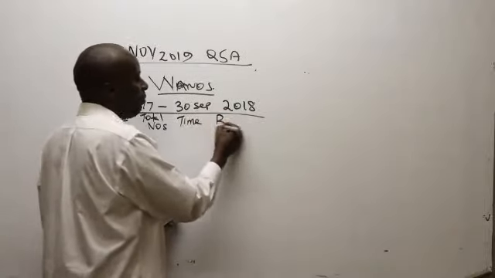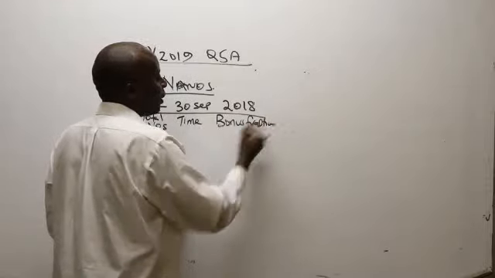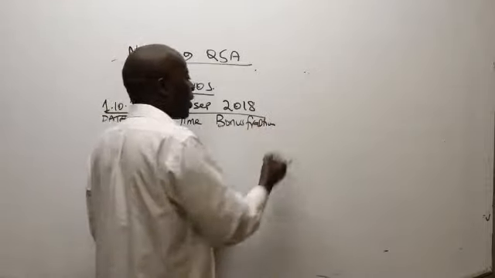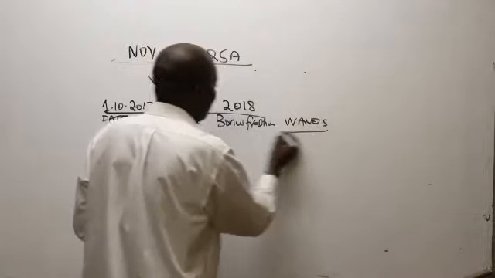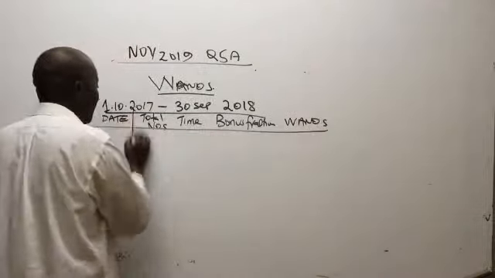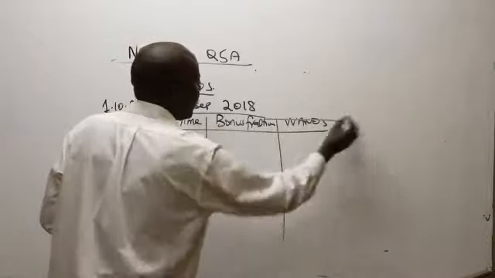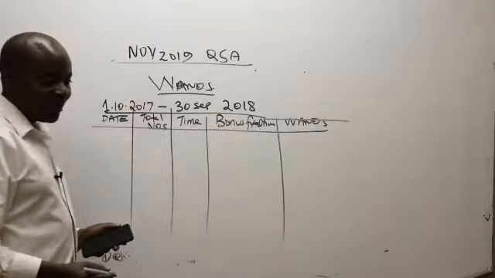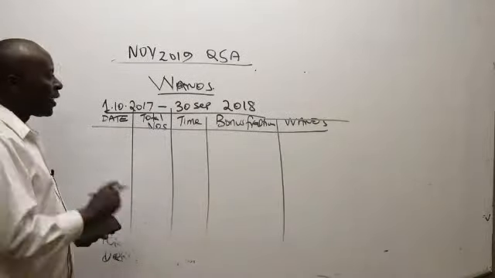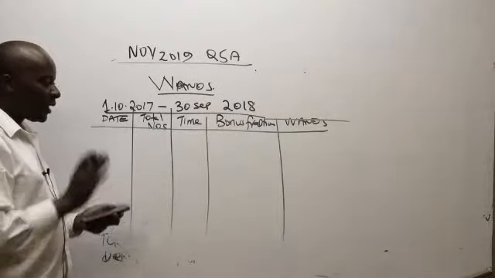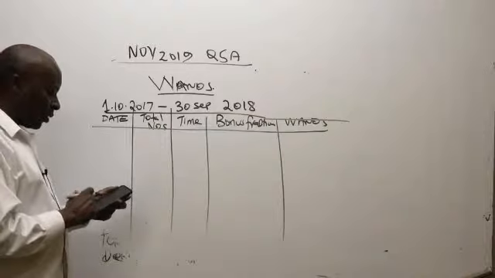We have our bonus fraction, and then lastly, we have our one-nose. Do you still remember this table? So we start with the first date. If you get your dates wrongly, then you'll be doomed. Let's start with the first table correctly.